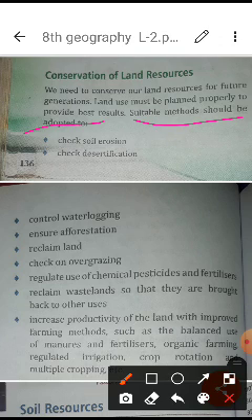First of all, check soil erosion. Erosion means the important fertile topsoil is washed away by any natural process, by the wind, by the water and by other different means. So we are supposed to check it. To stop this kind of process, we are supposed to do afforestation, not deforestation. Check desertification. It means the area is arid and going to become a desert.